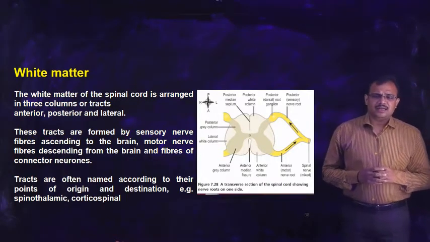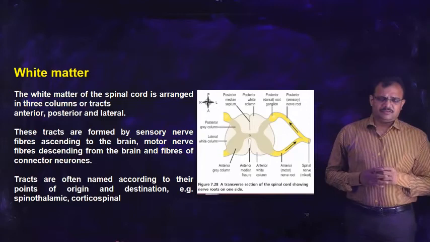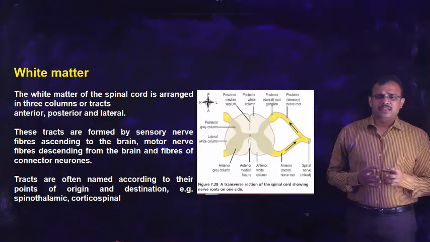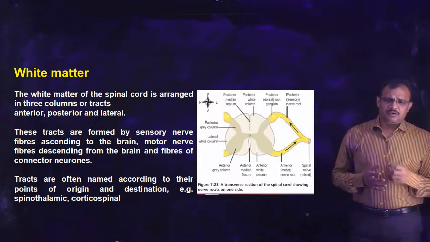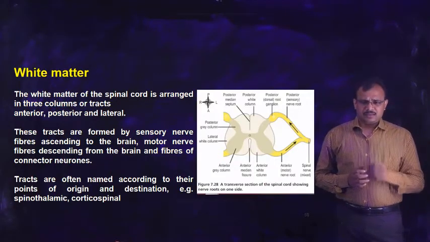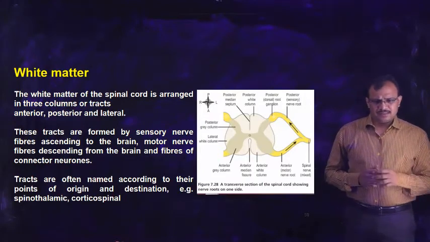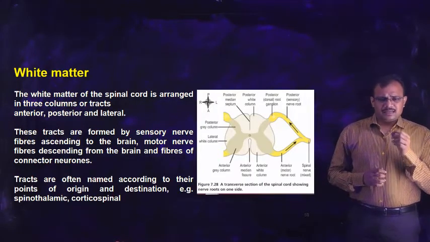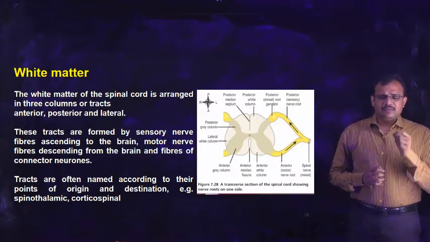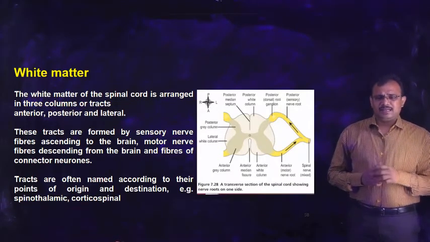These tracts of white matter, or axons, are named according to their point of origin and point of destination. For example, spinothalamic tract, in the sense that the nerve tract or nerve bundle is between the spinal cord and the thalamus.